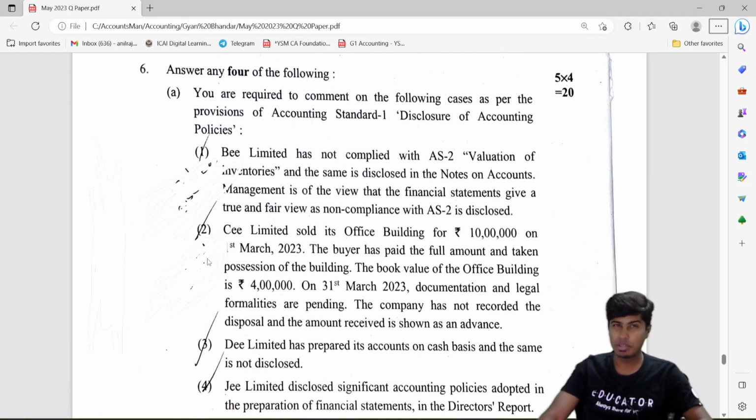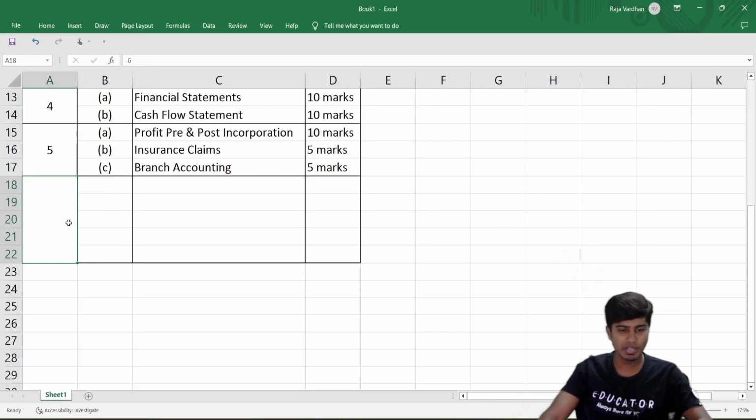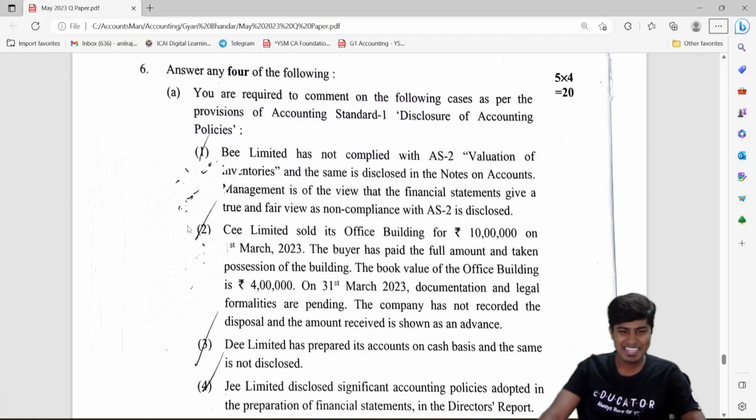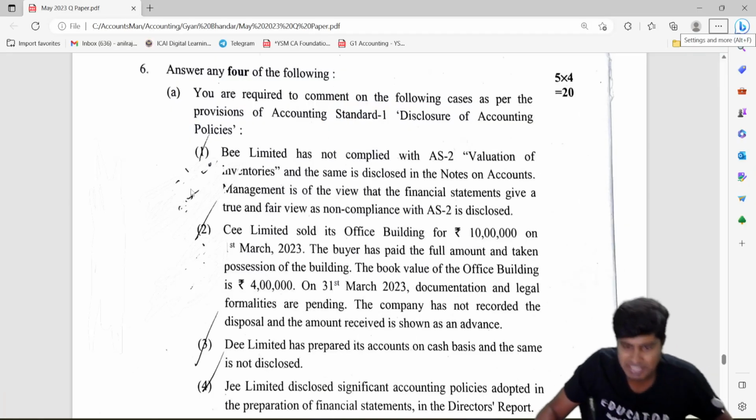I don't know why people found the paper difficult. So far it looks very easy. We'll discuss when we sit after the exam analysis. In the exam, it's always what? 6A. Again, an accounting standard based question.